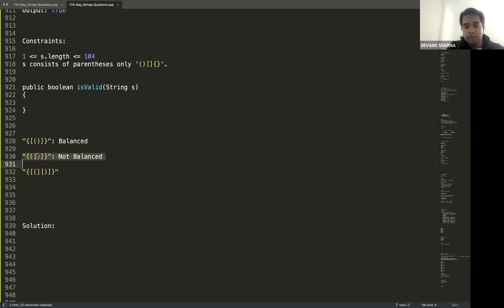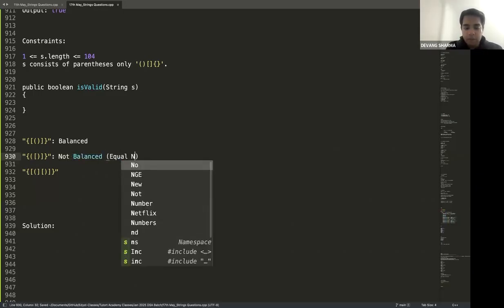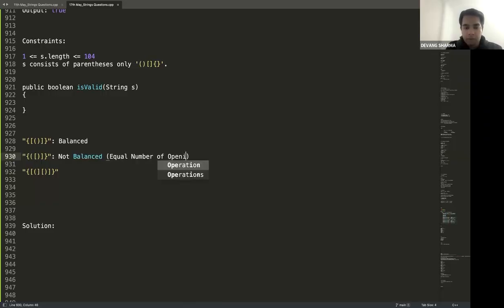Come on, guys, click in the chat. No, it is not the right criteria. So what is going to happen here? Even though it has an equal number of opening and closing brackets, it is still not a balanced line. Third one, balanced or not balanced?